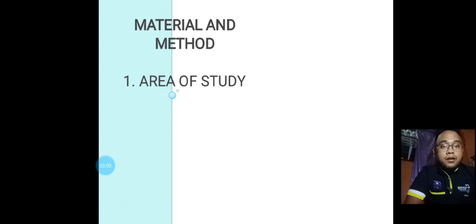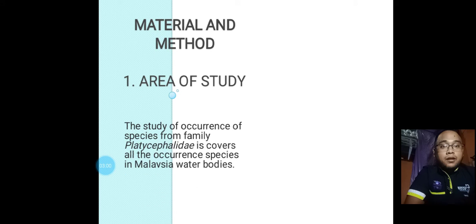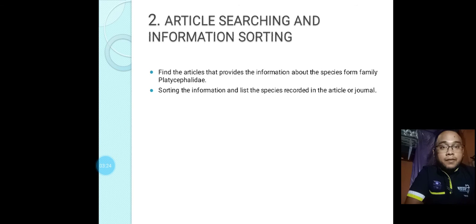Next is material and method. Area of study: the study of occurrence of species from family Platycephalidae is cover all the occurrence species in Malaysia water bodies. Second is article searching and information sorting. Find the article that provide the information about the species from family Platycephalidae. Sorting the information based on data in Excel.